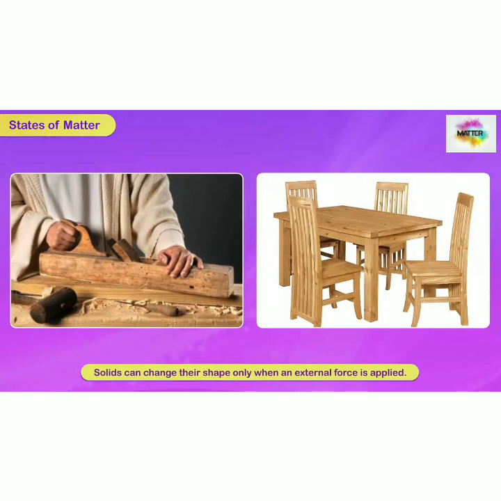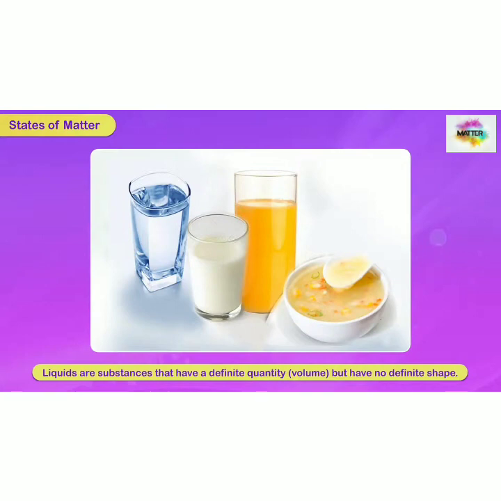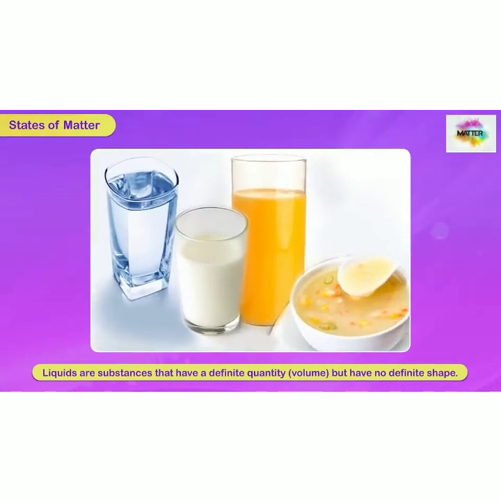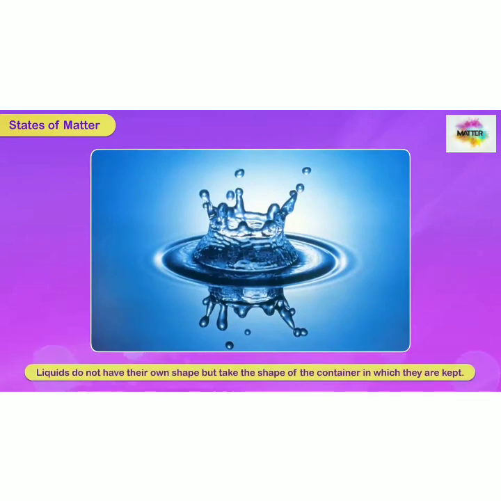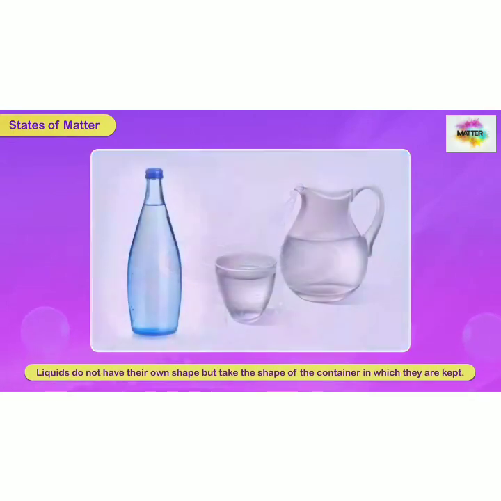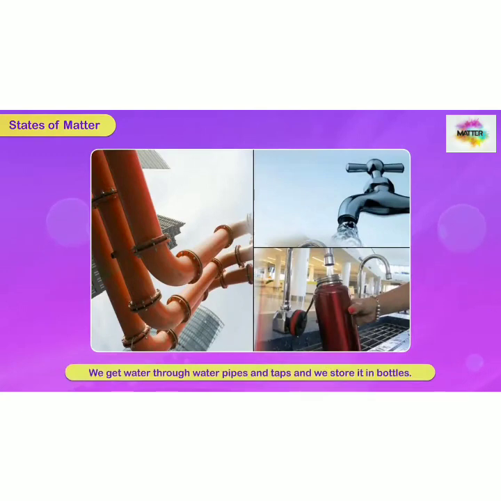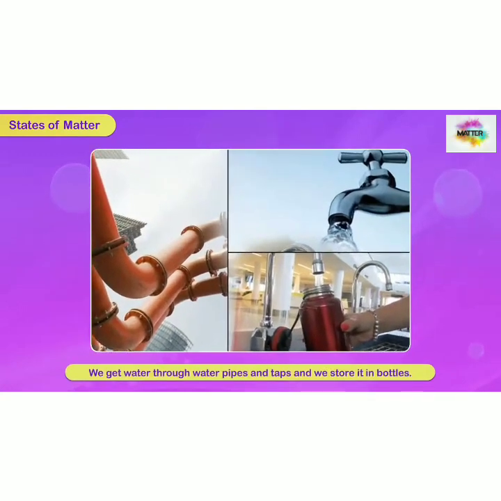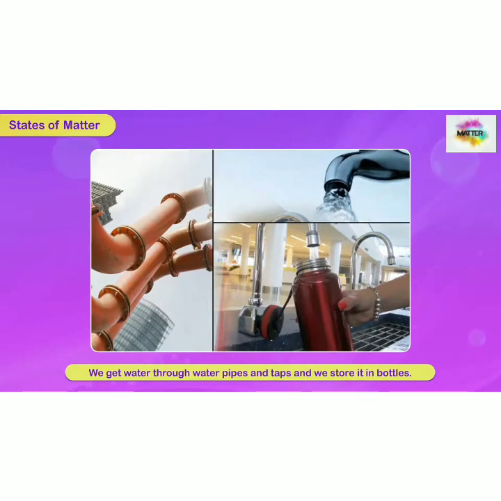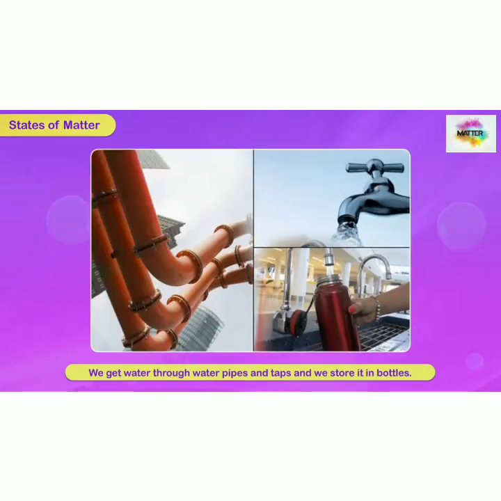Now moving to the next state of matter, that is liquid. Liquids are the substances that have a definite quantity, means volume, but have no definite shape. Liquids do not have their own shape, but they take the shape of the container in which they are kept. Like water: we get water through water pipes and taps and we store it in bottles, right? And you can see here that water takes the shape of the container in which it is kept.